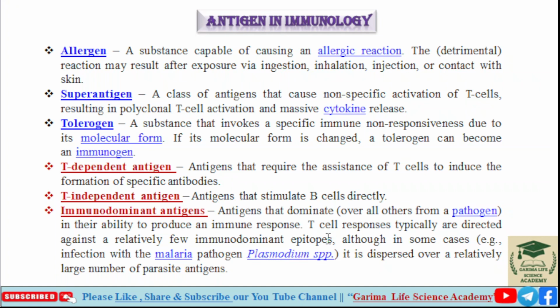So when immunodominant epitopes come inside the body, very few T cells are going to be activated or involved in this process. Although in some cases, for example infection with malaria pathogens like Plasmodium species, the response is dispersed over a relatively large number of parasitic antigens. So in malaria, Plasmodium infection, the immunodominant response is dispersed over a large number of parasite antigens.